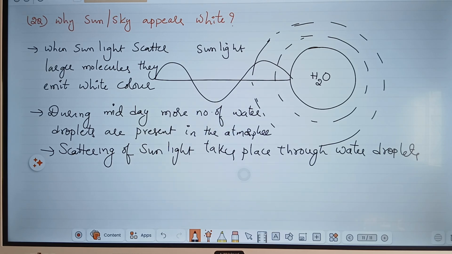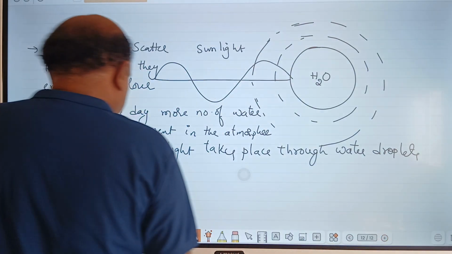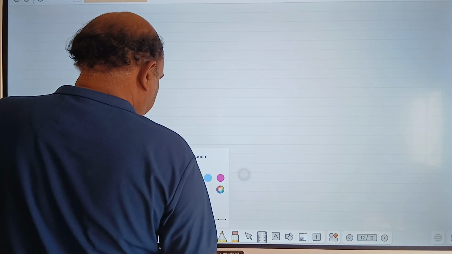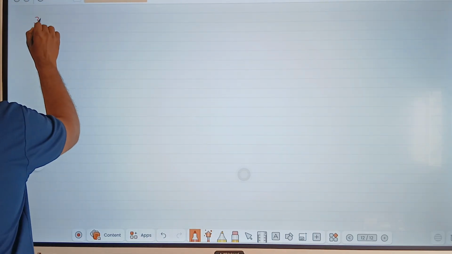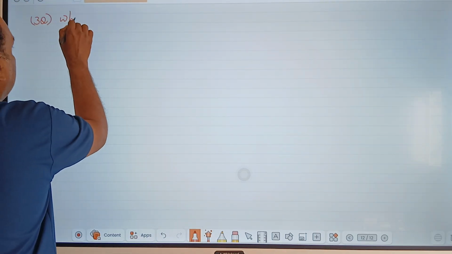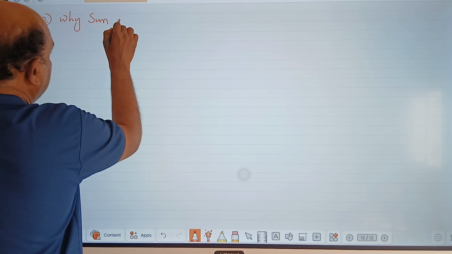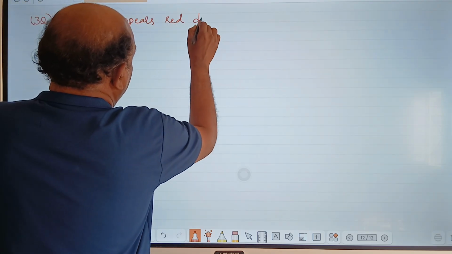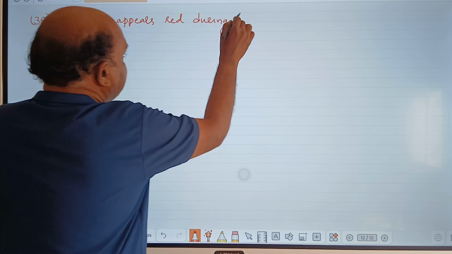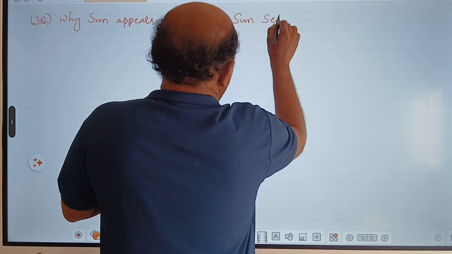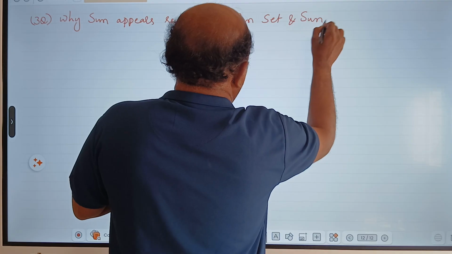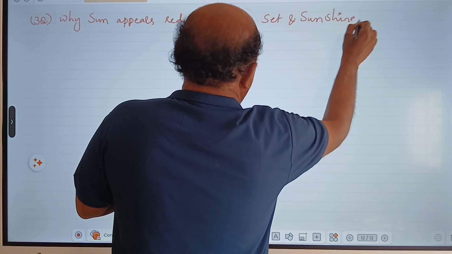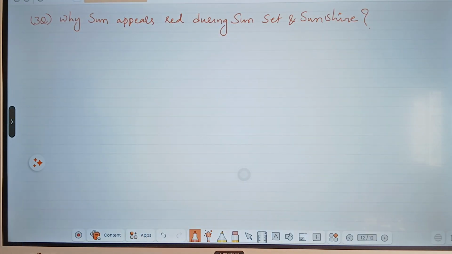Next question, question number 3: Why does the sun appear red during sunset and sunrise?